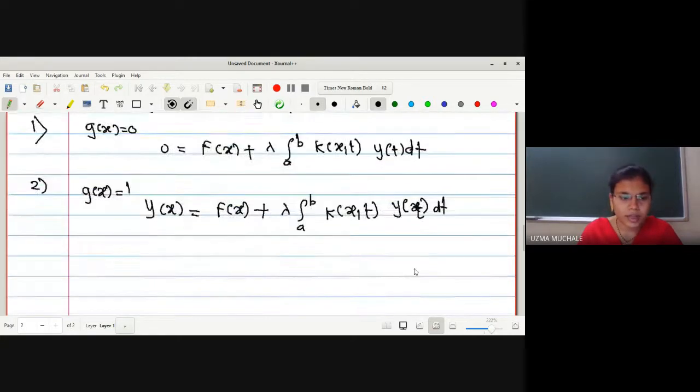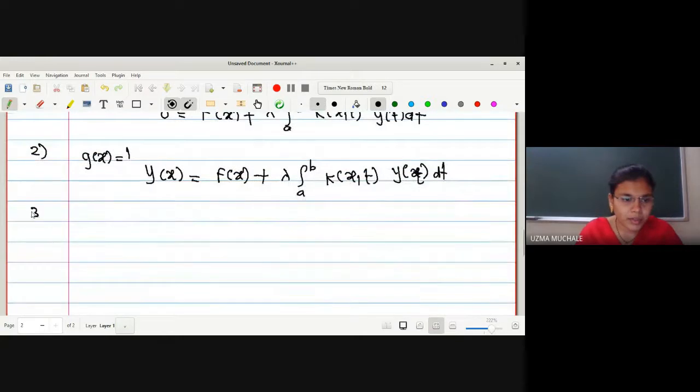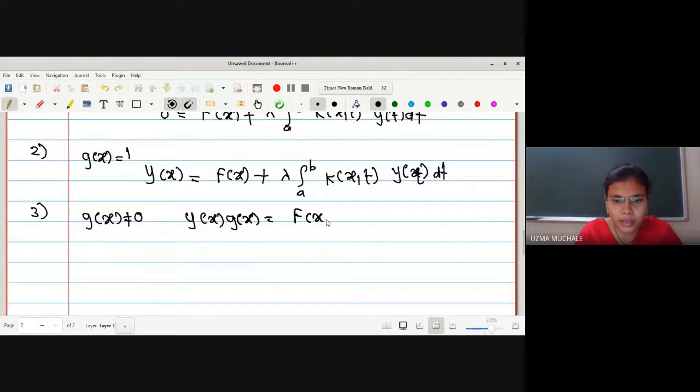And for the third kind, what is the condition? For the third kind, g of x is not equal to 0, which means it is y of x into g of x is equal to f of x plus lambda integration a to b k of xt y of t dt.